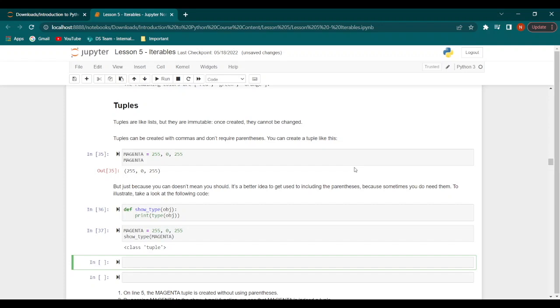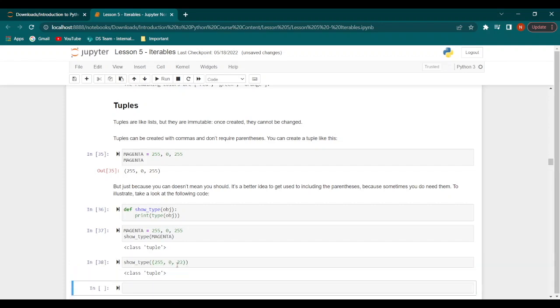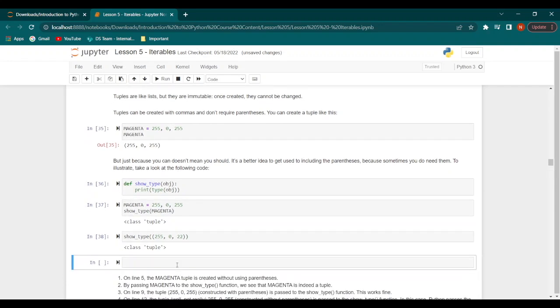Now let's say that we want to pass this tuple into the function. For this, we would need to use parentheses. So for example, we have show type, and here we put 2 brackets, and then we say 255 0 255. And when we execute this, we get class tuple.